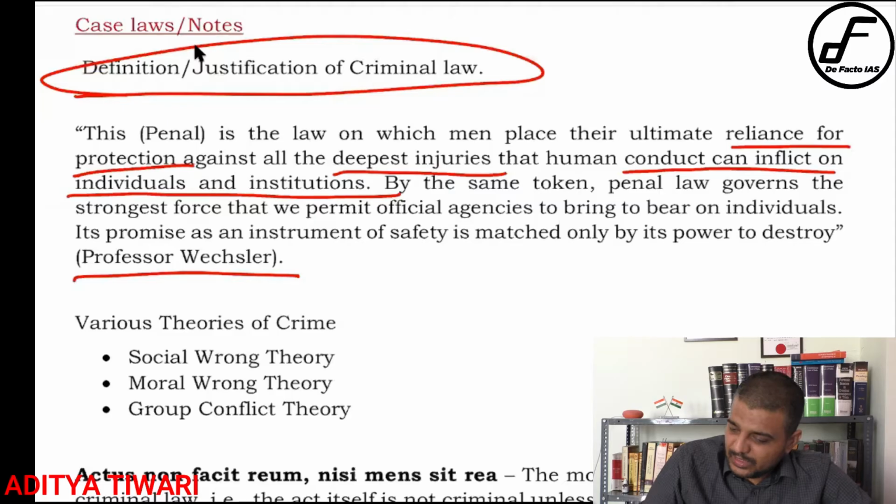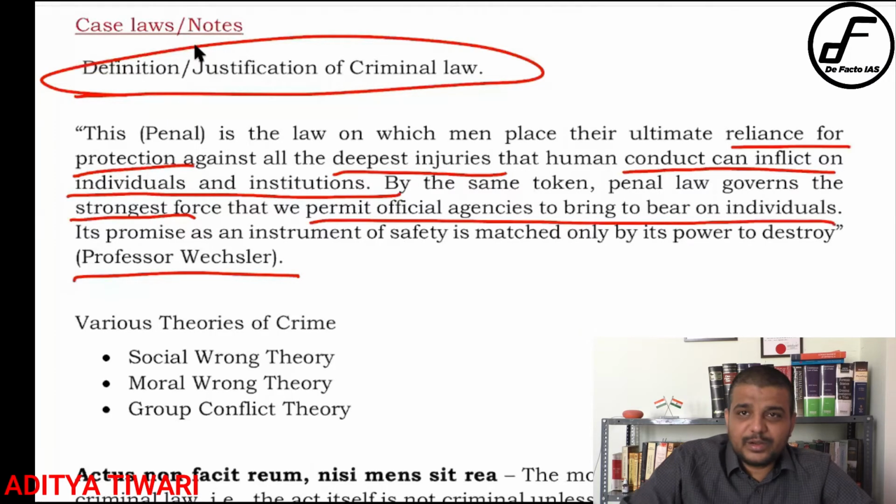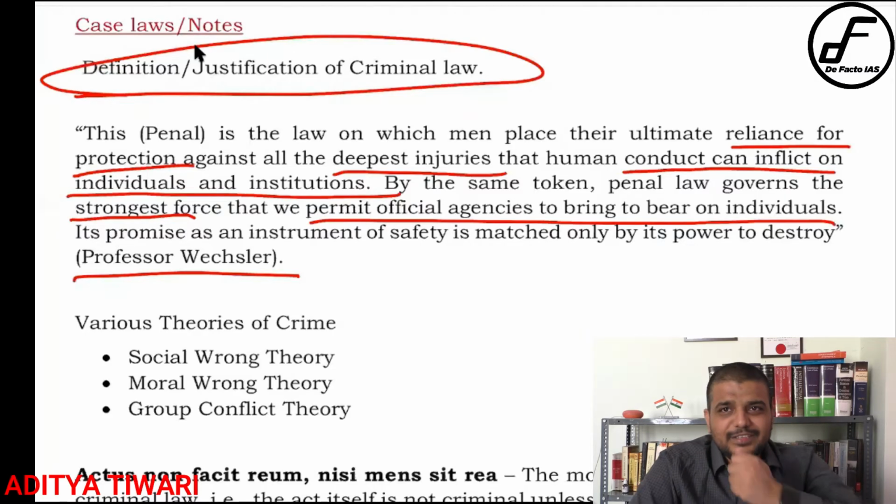Then by the same token, criminal law governs the strongest force that we permit official agencies to bring to bear on individuals. It is talking about physical force, the strongest, which is allowed only in the case of criminal law, like killing someone. In the case of economic offences and other offences, the state is not empowered to use the harshest possible force, not at all.